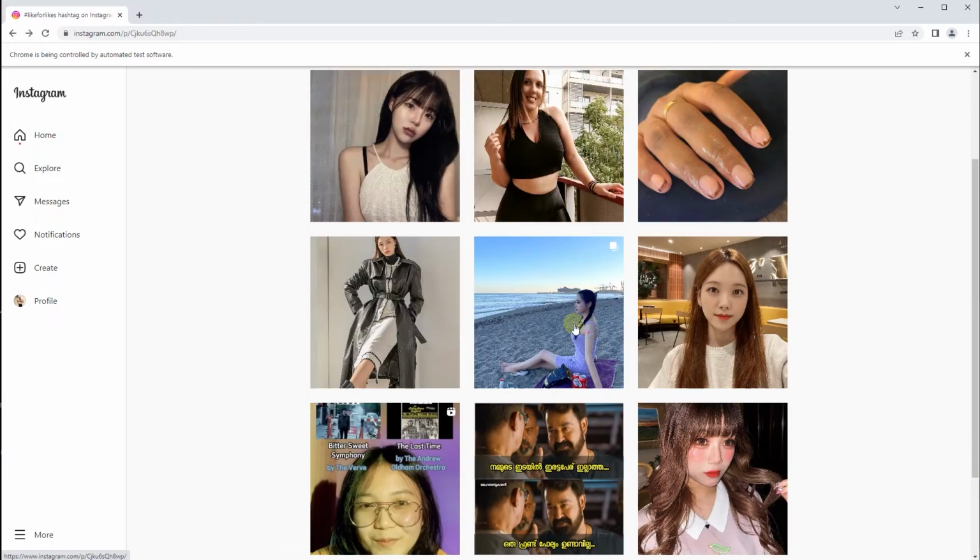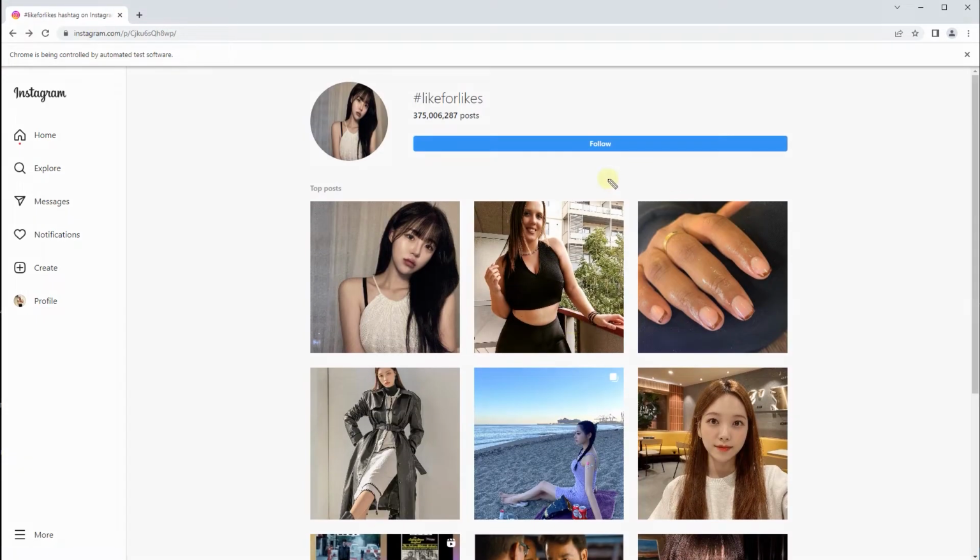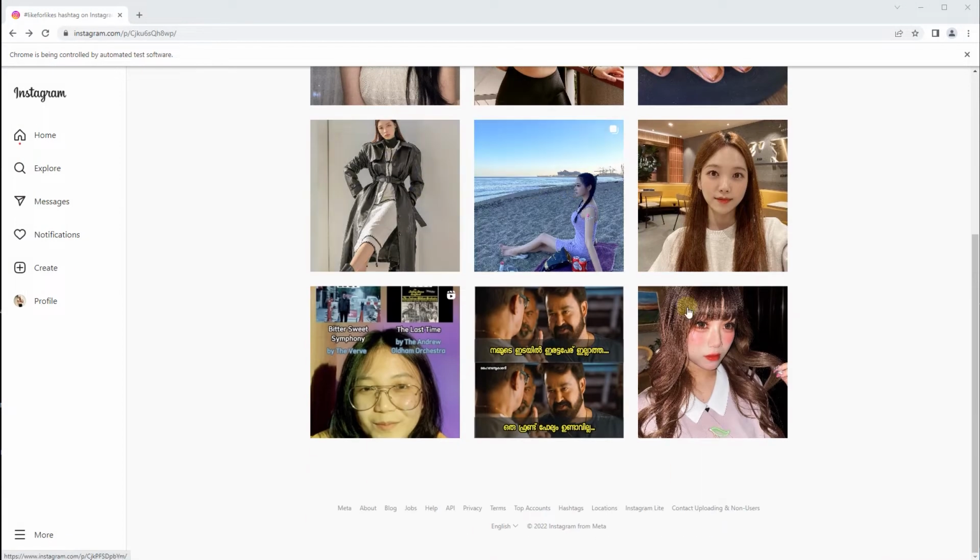Now, first of all, why am I actually doing that? I want to say that these here are top posts, and if you open up your phone, you have top posts and recent. Now, I'm just going to create this paragraph like so, and I'm going to add the text over here, and the text is going to be recent. Usually this is what you're going to be seeing on the phone. On the computer, however, I'm still seeing recent. Problem is that I have only top posts, and recent comes after the 9 pictures.